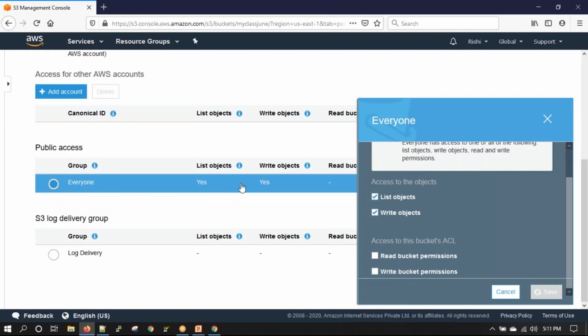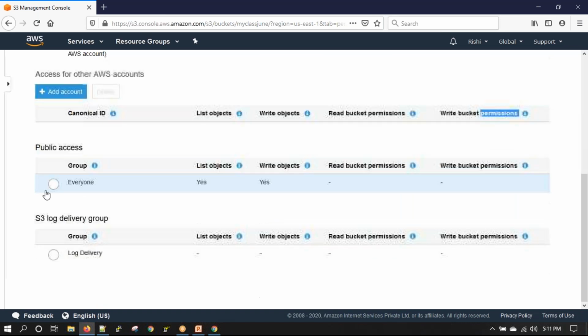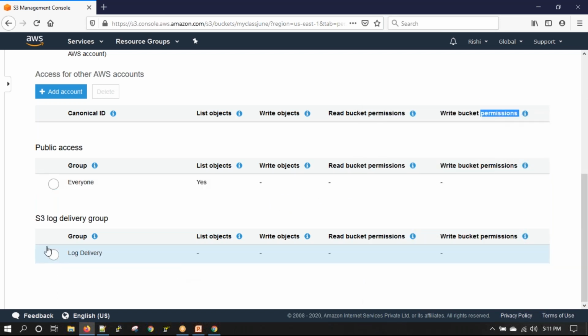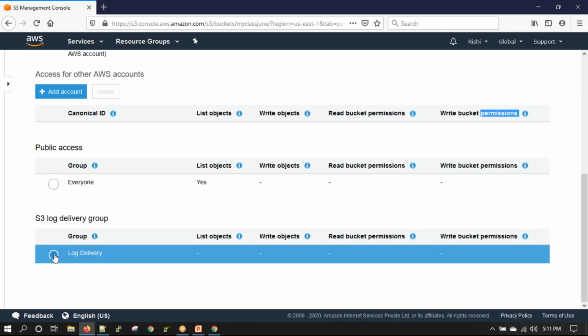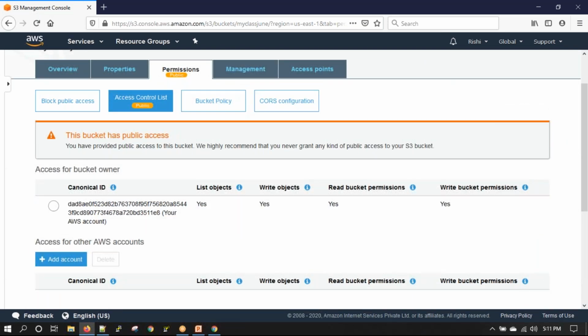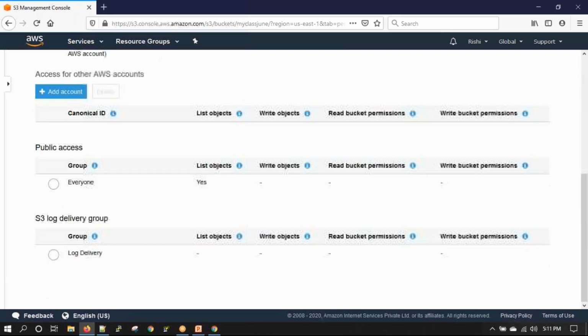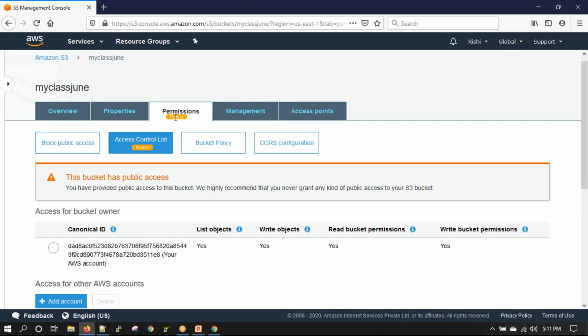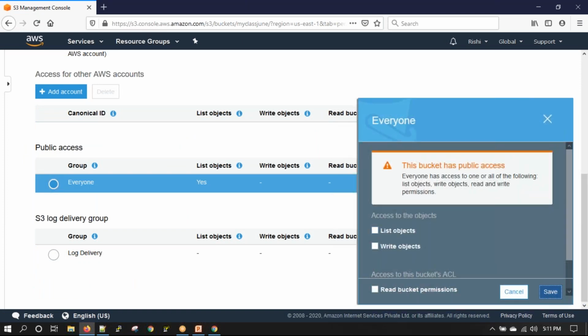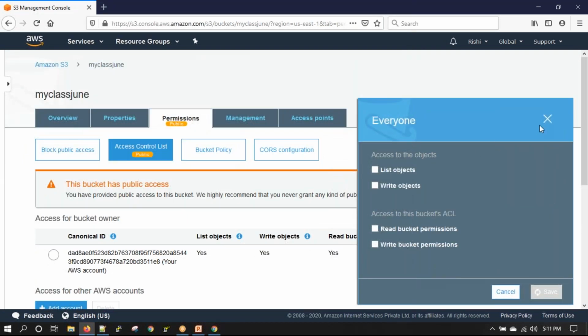If I save this, see this changes to yes. I can remove this. If I do it again, I can make one change, so write will be gone. And S3 log group delivery is which log groups will be able to upload or download, similar to what we were seeing in properties. So here I can also write this. Permissions are always the same. ACL is who can have public access, who cannot have public access. Since this is enabled, see this, this is public. If I remove this, that will go away.